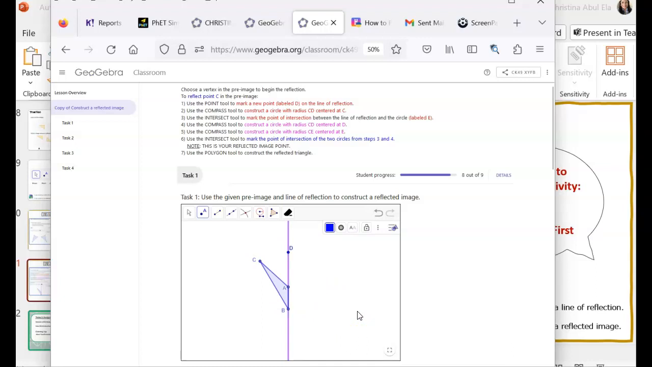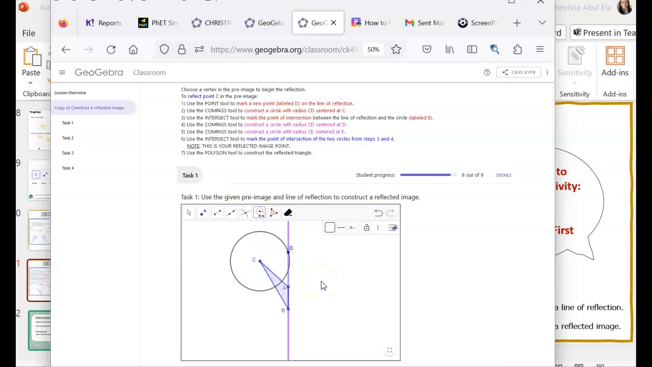That's my step 1. Step 2 now is to create a circle with the radius of CD centered around C. Now I want to center around C because this is the point that I'm reflecting. I can't reflect A or B because they are on the line of reflection, so they're not going to move. So I need to use point C because that's the one that's off to the side. I could reflect that one over to the other side and then draw my shape. So in step 2, I'm going to create a circle with the radius CD and center it around C. So hit my compass tool, CD is my radius, and I'm going to center it around C.